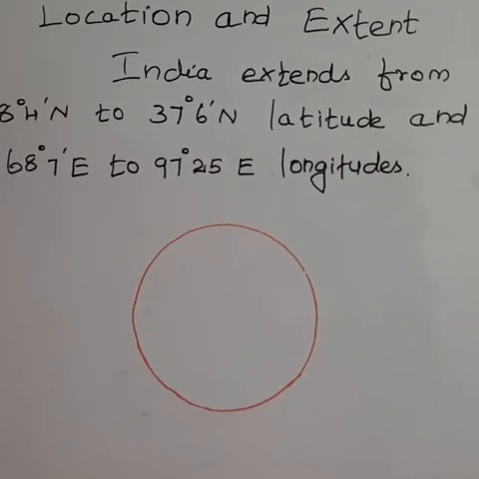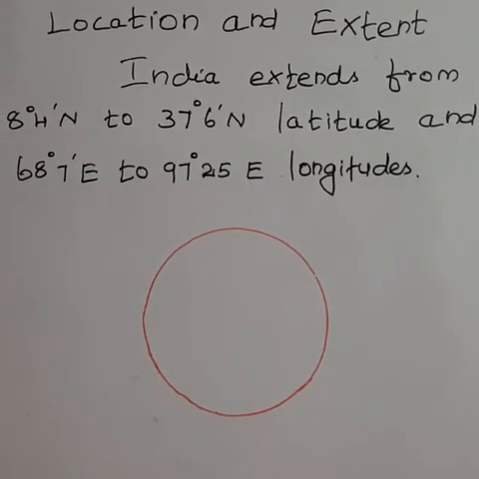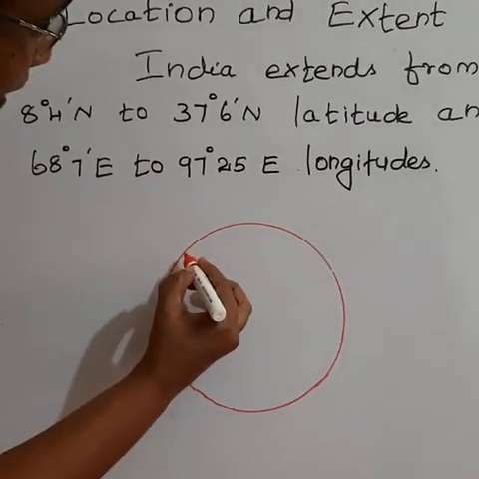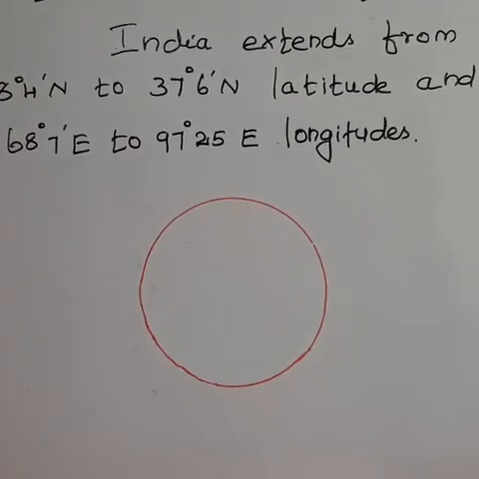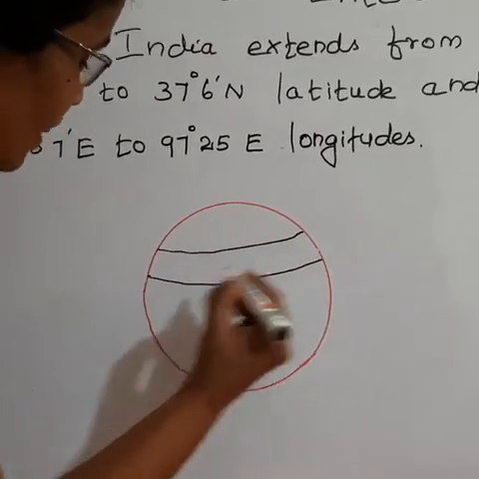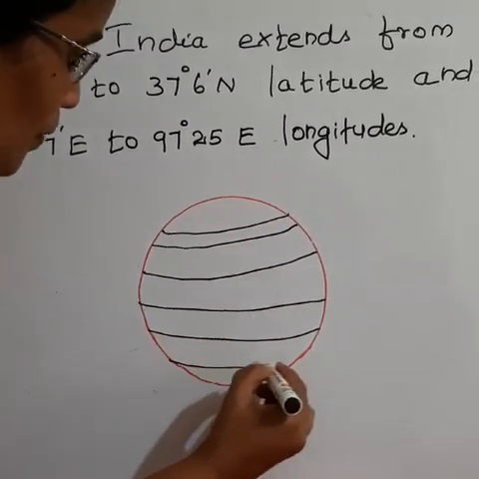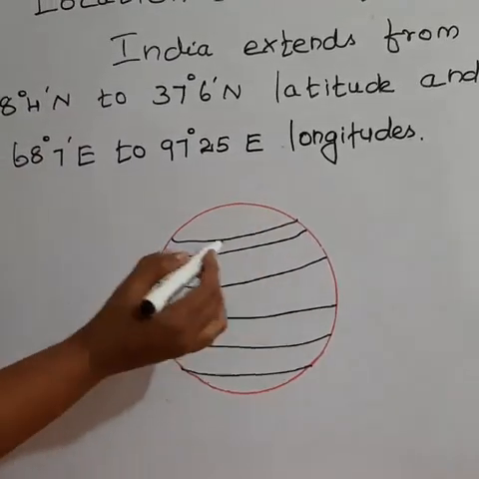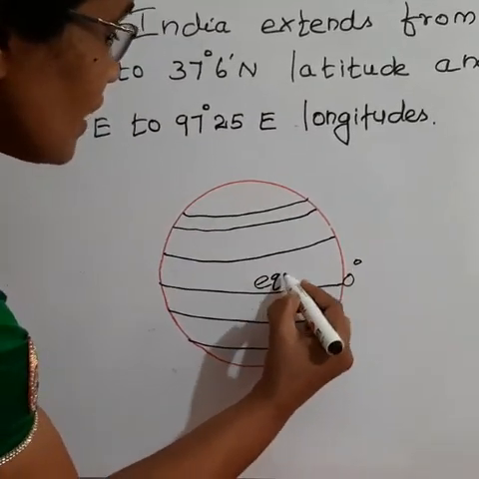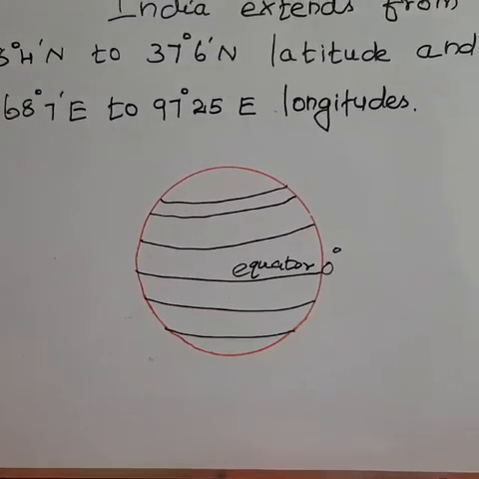Okay, do you know the difference between latitudes and longitudes? Latitude means the imaginary lines drawn horizontally from east to west. That is called latitude. Many imaginary lines pass through the earth. 0 degree is the equator. Okay, do you know the meaning of latitudes?